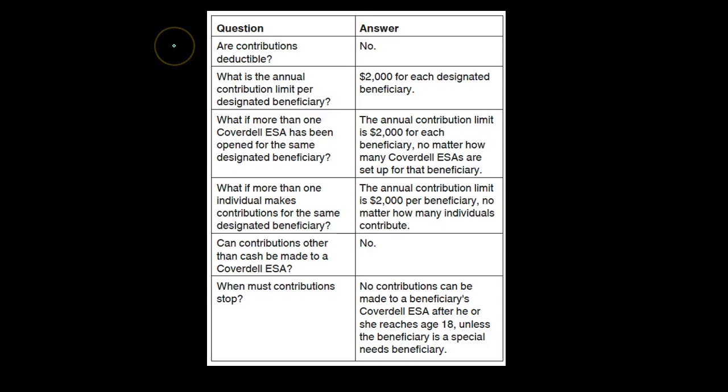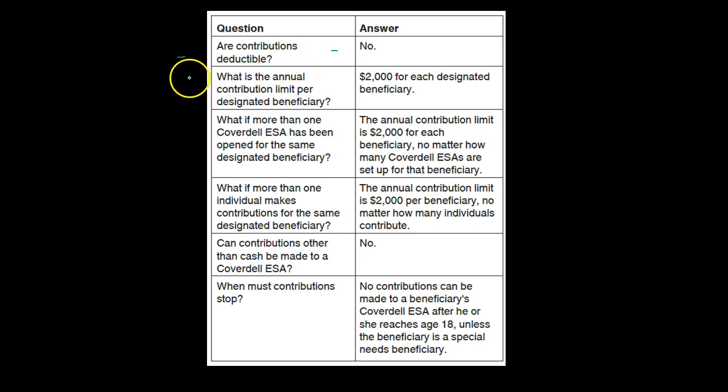So here we have our table. The question: are contributions deductible? Answer: no. You might say, well, what's the tax benefit then? Well, the benefit, unlike an IRA, where we put money into a savings account in essence, and you get a deduction, but then it's taxable when you take it out in a traditional. Here we're putting money in. We don't get the deduction on the front end, but possibly the interest that accumulates could be not taxed at the time it's then distributed at the end.